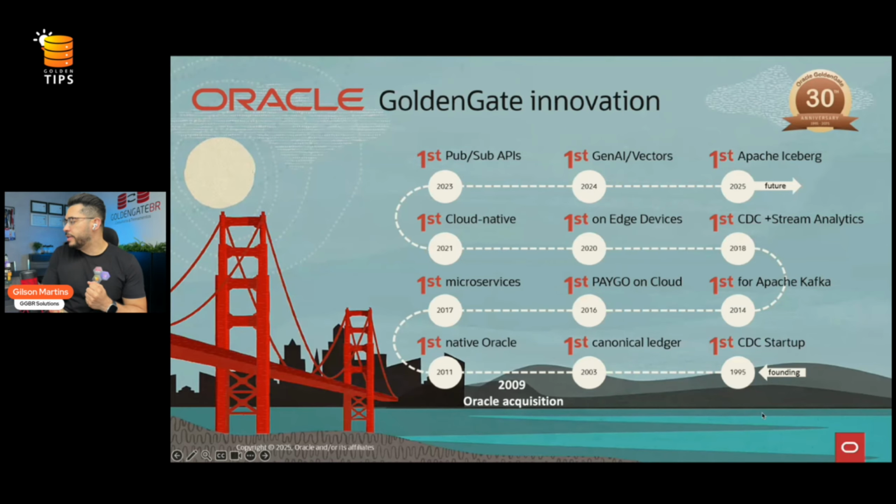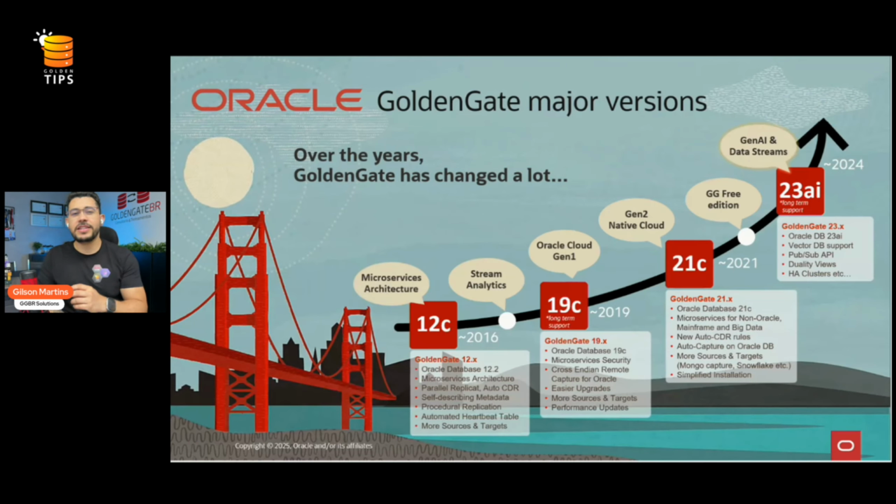And if you check here in the next slide, this is the latest version of the GoldenGate with one of the major capabilities that was introduced. Starting with 12c, we had the microservice architecture introduced. So if you are still using GoldenGate and you have no idea or have just a few understanding of what is microservice architecture, hey dude, you are too late because this was introduced in 2016. So hurry up, you need to get updated.